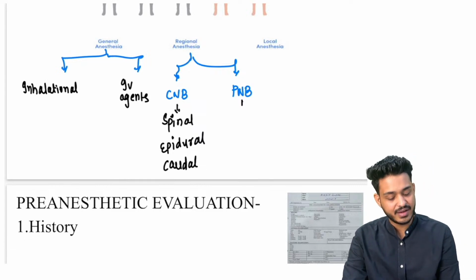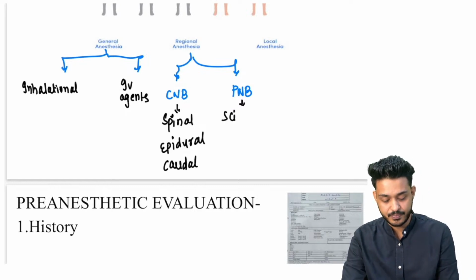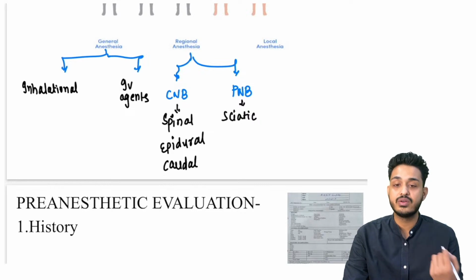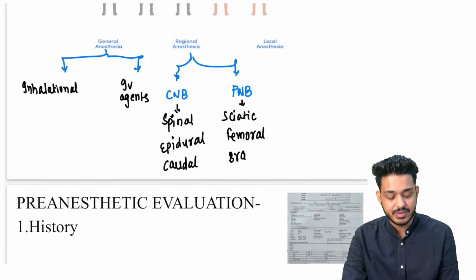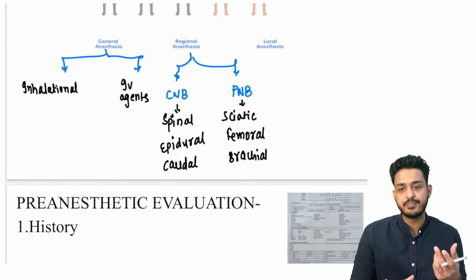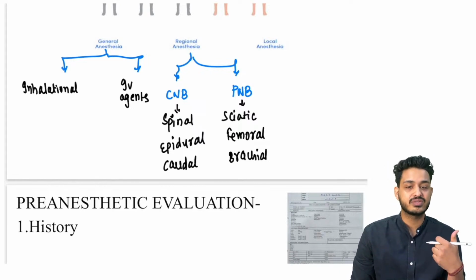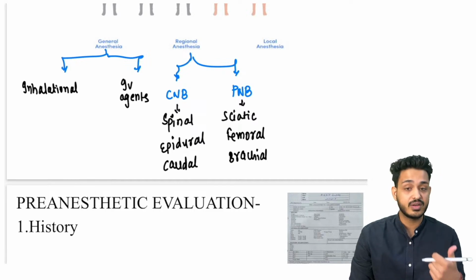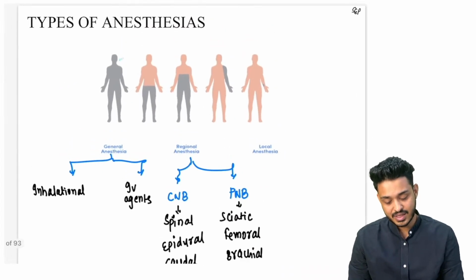What about peripheral? We can give different blocks, like the sciatic block. We can do a femoral block or a brachial block. Wherever there are nerves that take up the sensation, we can block it, right? We can block the brachial plexus. That is your brachial peripheral neuraxial blockade. We can use a sciatic block. We can use a femoral block, right? These are going to be three types.